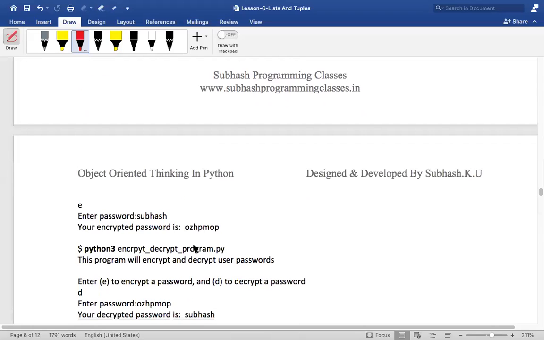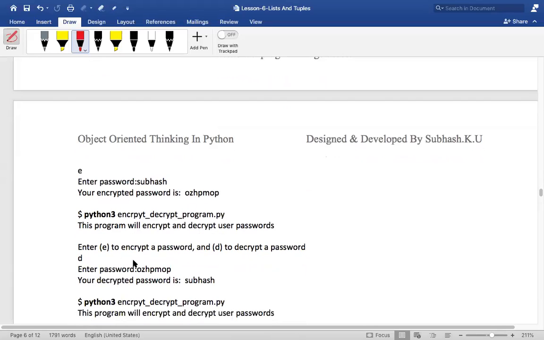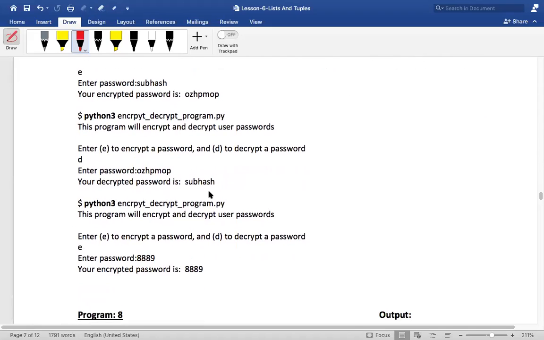Now I wanted to see whether, when I enter this, I get the decrypted password. I'll run the program again and it asks whether you want to encrypt or decrypt your password. I'll say decrypt. When I enter the encrypted OZHPMOP, it will decrypt and give it back to me as Subhash. Did you see this? Are you understanding it, my dear friends? It is basically for encrypting and decrypting.